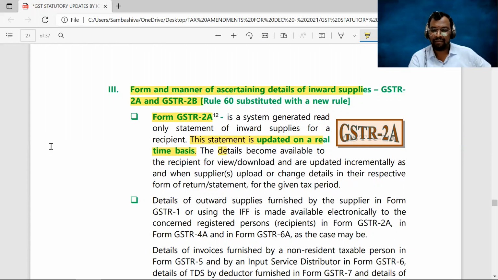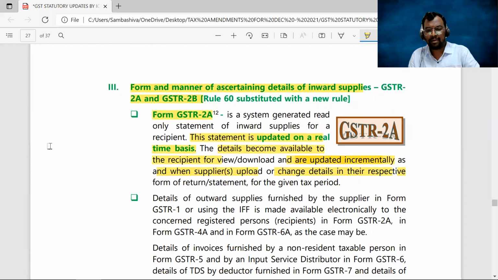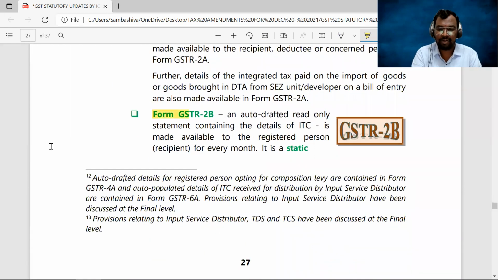So details become available to the recipient for view or download and are updated incrementally as and when the supplier uploads or changes the details in their respective form or return. So it is difficult for the recipient to ascertain his ultimate eligibility of input tax credit. That's why the department comes up with GSTR 2B. GSTR 2B is an auto-drafted read-only statement containing the details of ITC. This is a very important point.